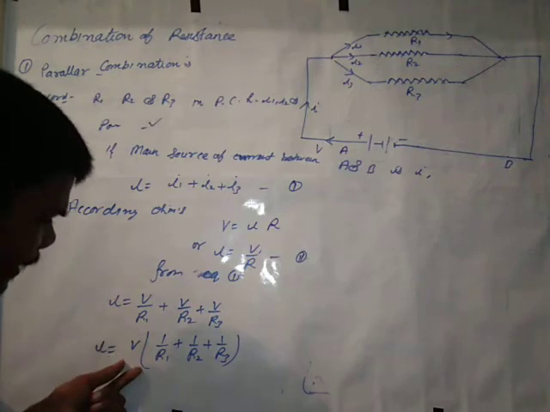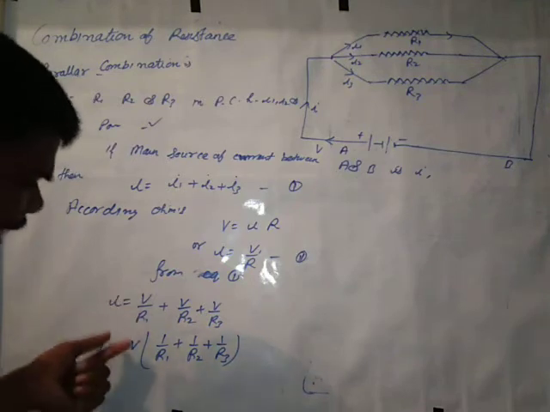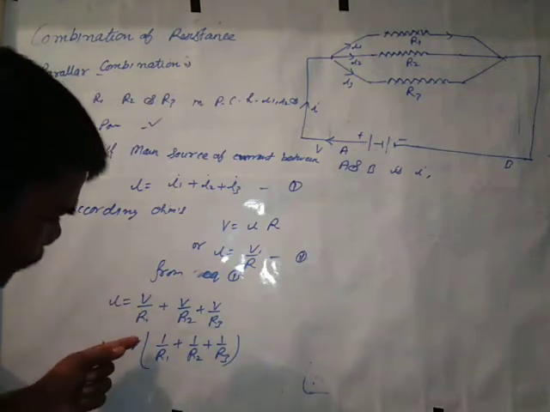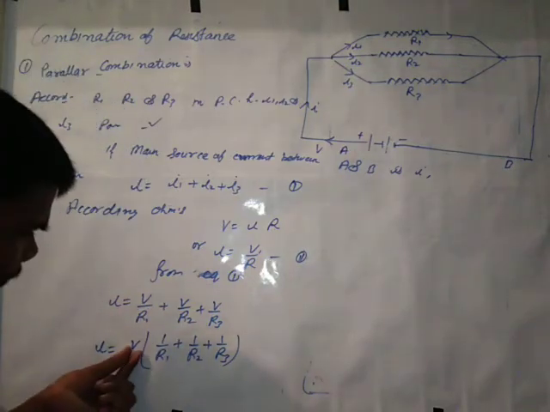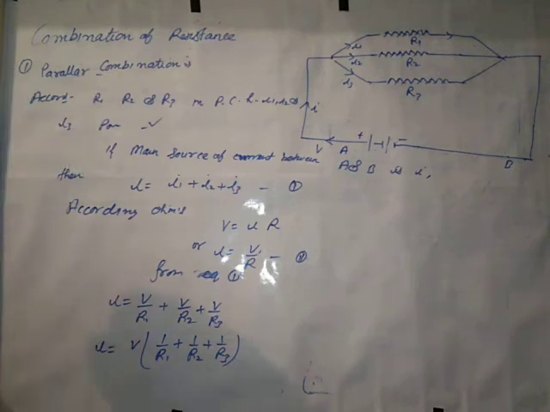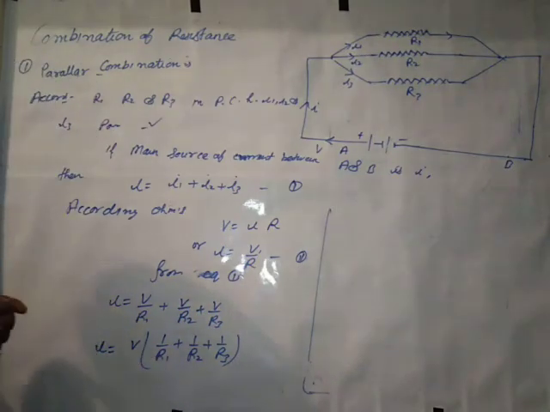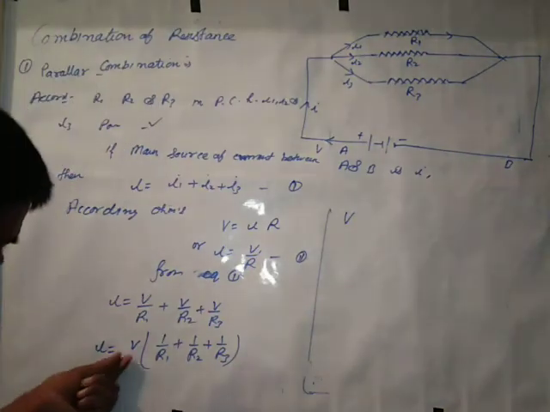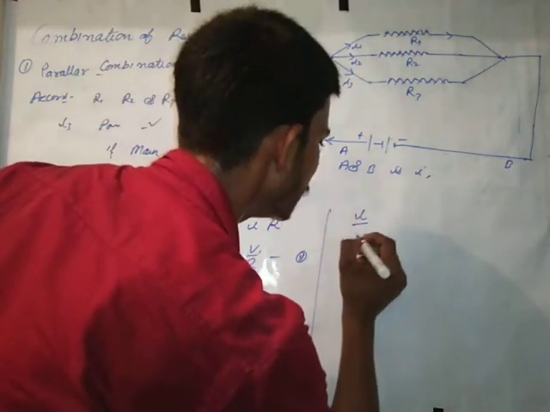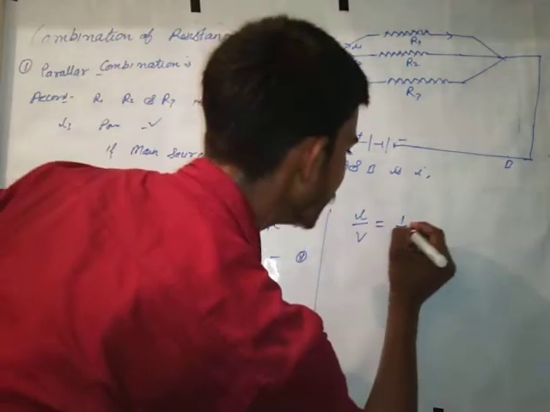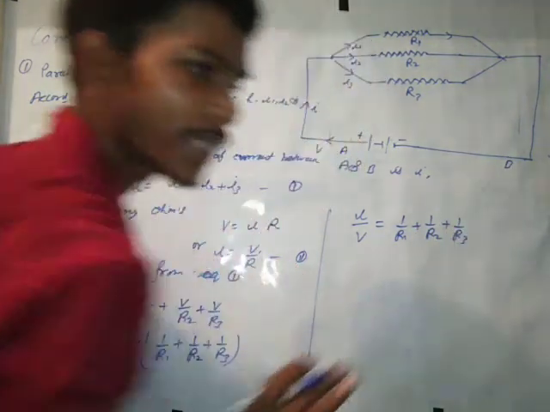When I take common V, we get V into 1 by R1, 1 by R2, 1 by R3. On this side V is multiplied; when it is transferred to this side it will be divided. So I by V is equal to 1 by R1 plus 1 by R2 plus 1 by R3, like this.